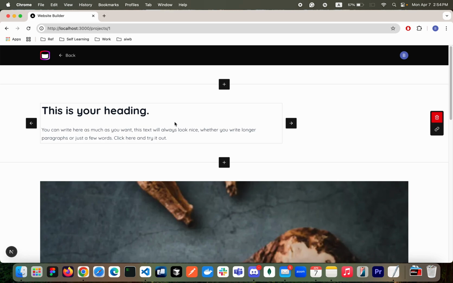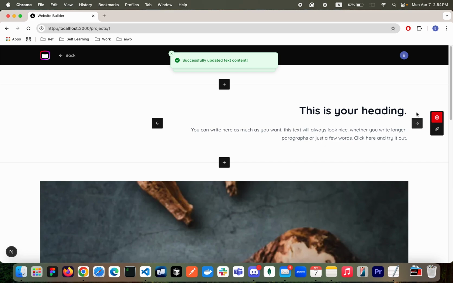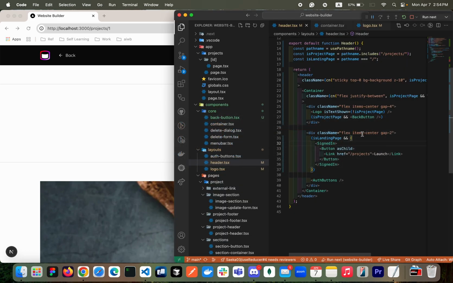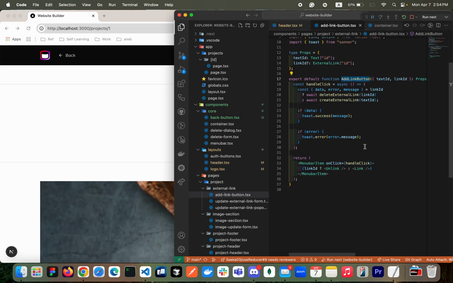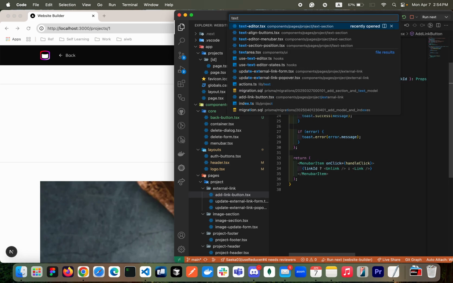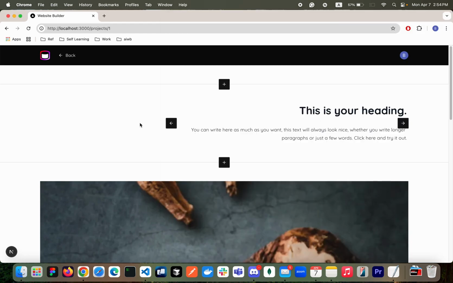Another thing that I want to do as a bonus is I don't want to show this left button when my text section is aligned to the left. And then when my text section is aligned to the right, I don't want to show the right arrow button here. So it's going to be pretty simple to fix. I'll go to the text editor component. Oh, sorry, text editor component. Then we have the text section position right here, which is these two buttons here.